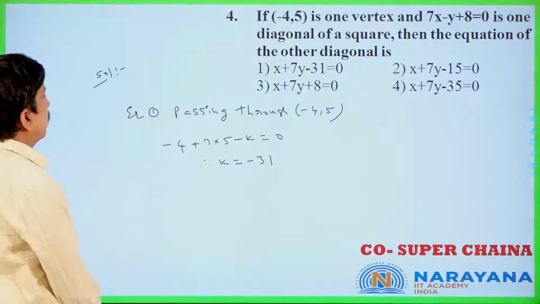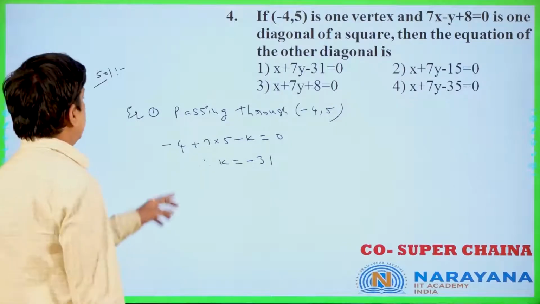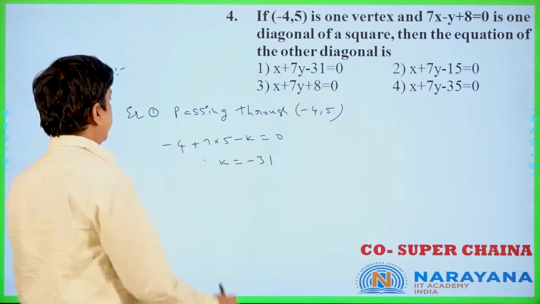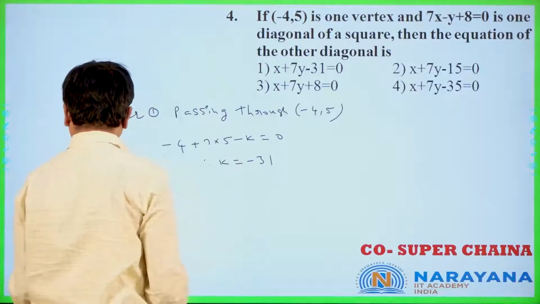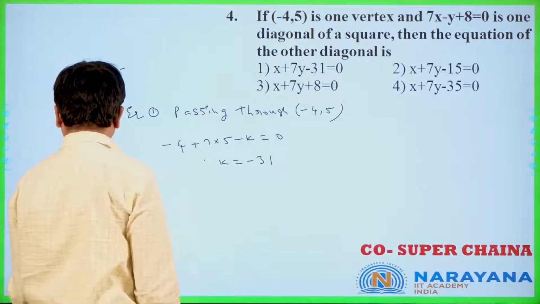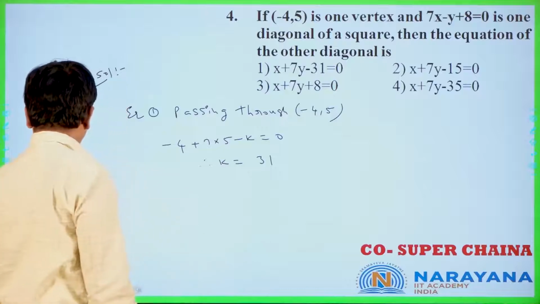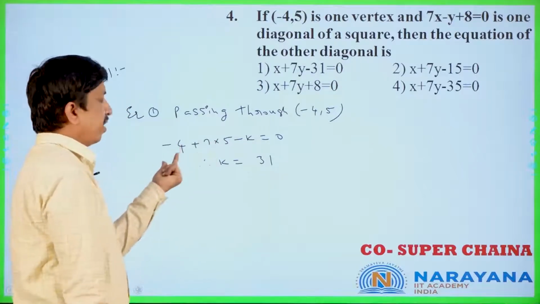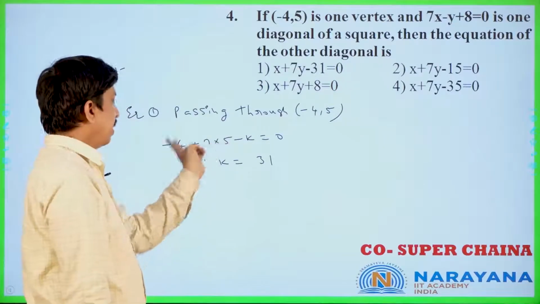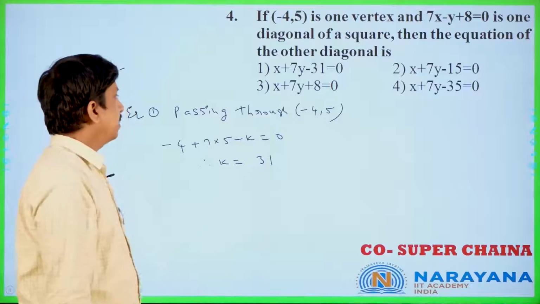Sorry, k is equal to plus 31, not minus 31. Because you see this is 35 minus 4 plus 31. We take minus k to that side, so k is equal to 31.